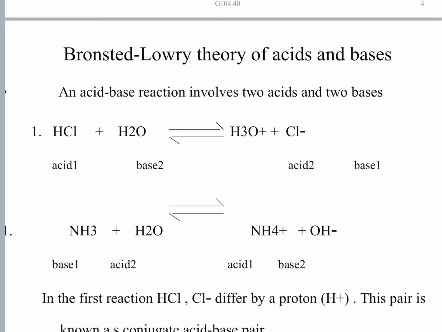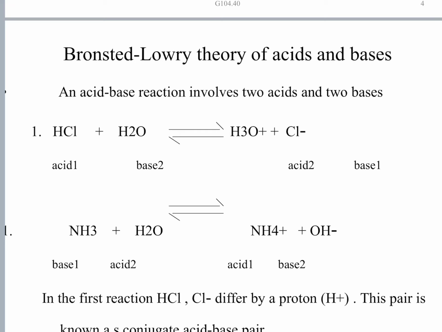HCl donates a proton in the forward reaction. HCl donates a proton to water. HCl is acting as an acid, water is acting as a base, forming H3O plus and Cl minus. And in the reverse reaction, Cl minus and H3O plus react, and H3O plus is donating a proton to Cl minus, and they turn back into H2O and HCl.